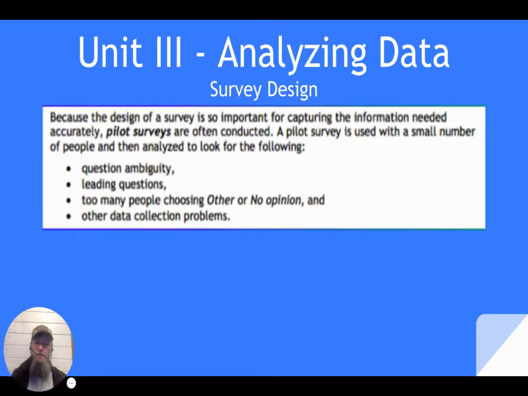Because the design of a survey is so important for capturing the information needed accurately, pilot surveys are often conducted. A pilot survey is defined as a small number of people that are surveyed, and then they're analyzed to look for the following. They look for ambiguity in questions. In other words, do they not really make sense? Are they too confusing? They're not created such that the participant completely understands what they're trying to get from them. So it needs to be very clearly written. Leading questions.